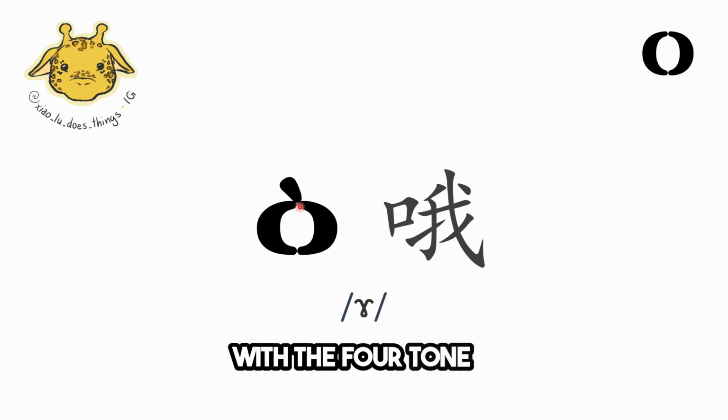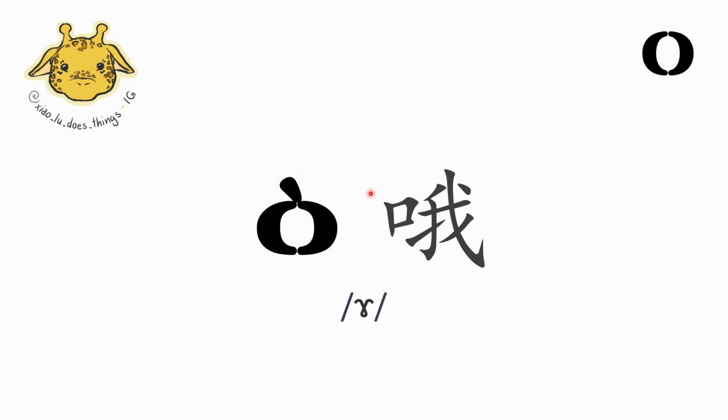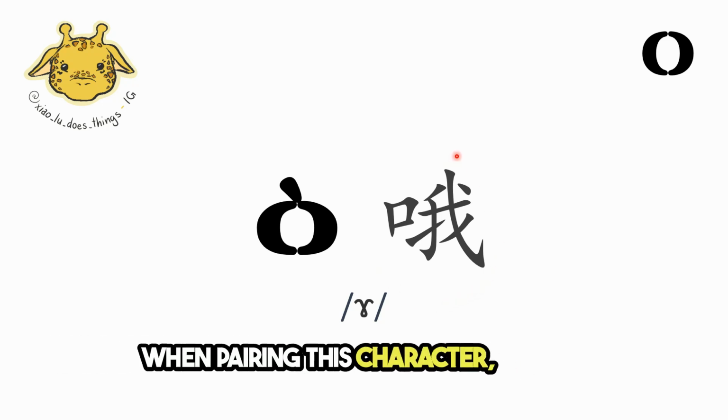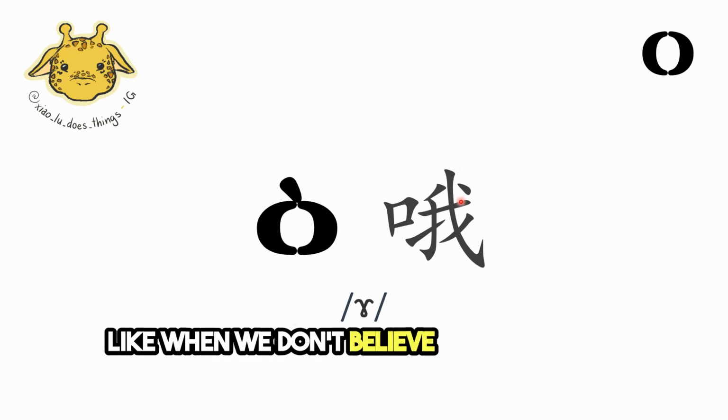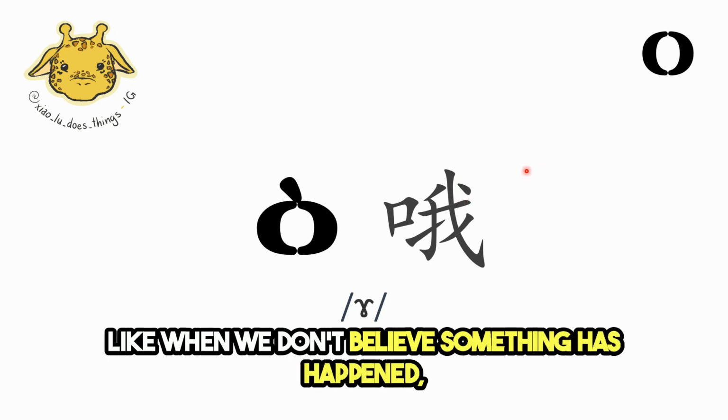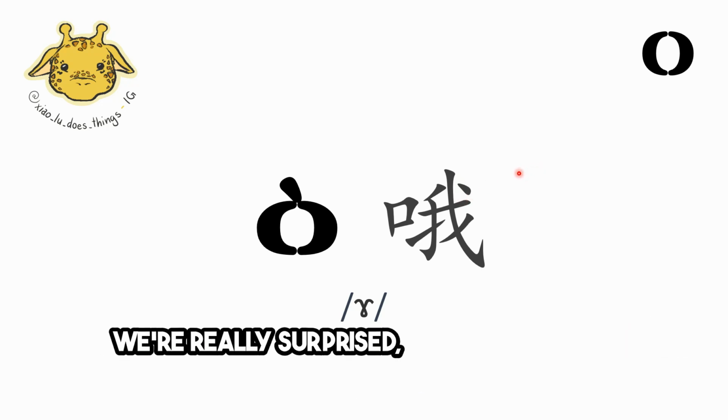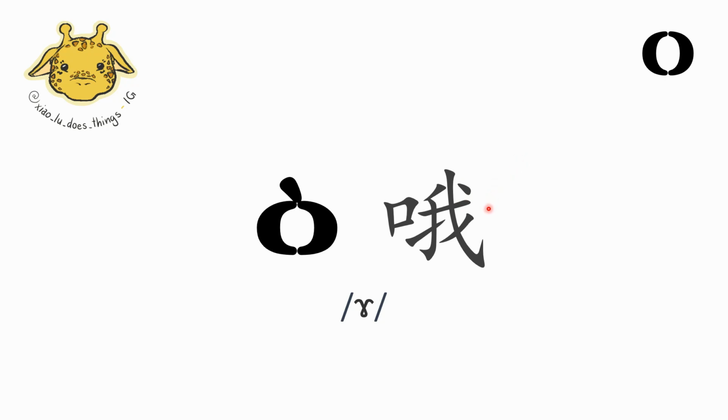With the fourth tone, wo. When pairing this character, we can use it to express surprise, like when we don't believe something has happened. We're really surprised, dazzled by what happened.